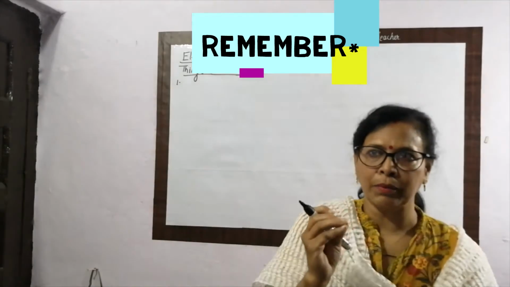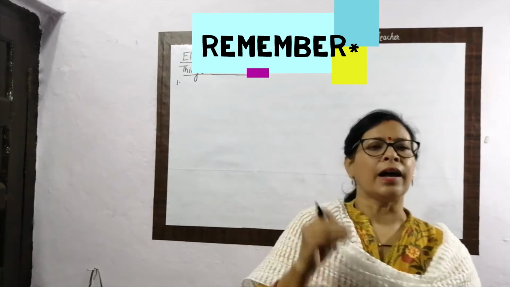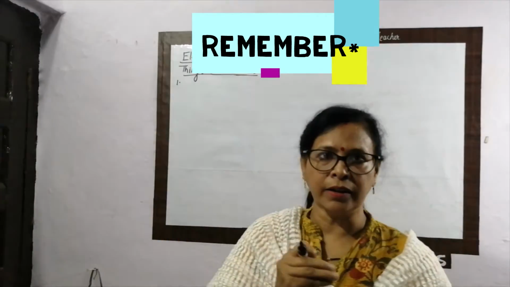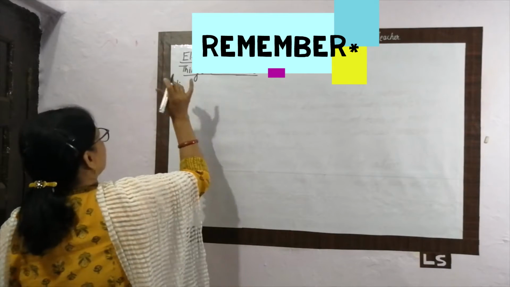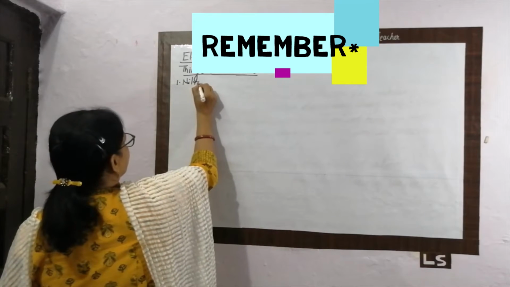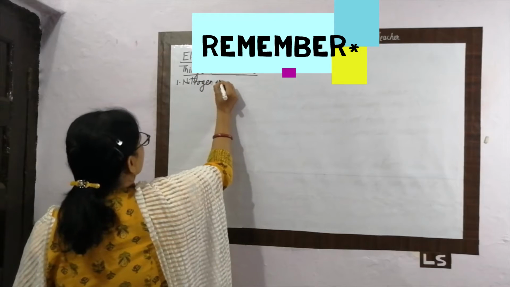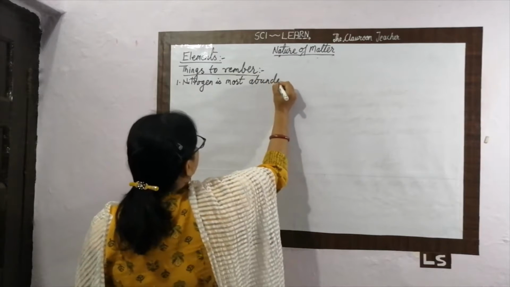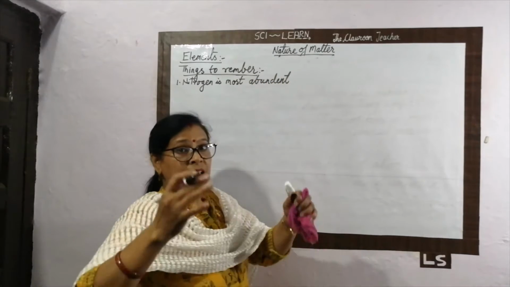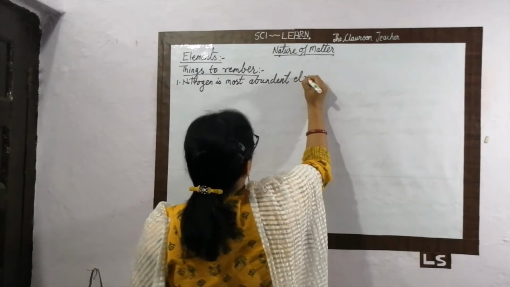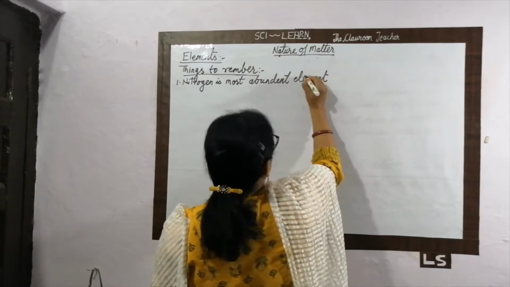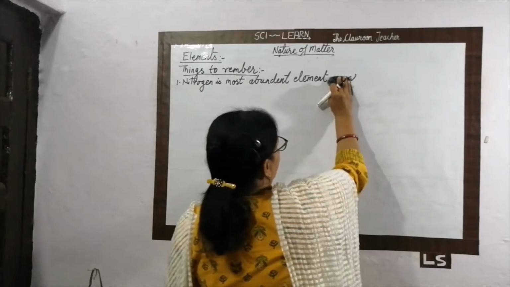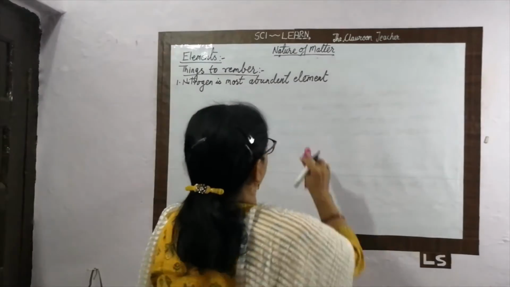Whatever things you have to remember, you must write in your copy: nitrogen is the most abundant element on Earth, in the atmosphere. Most abundant means more, zyada. Most abundant element in the atmosphere.